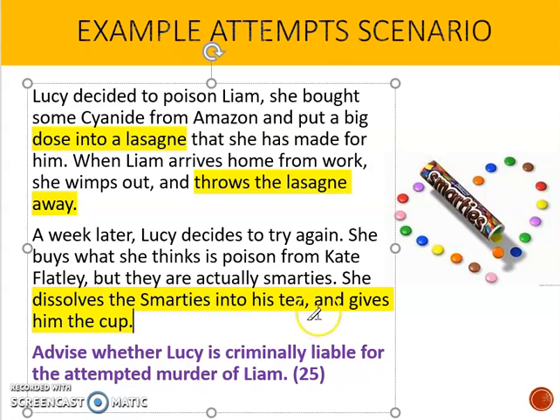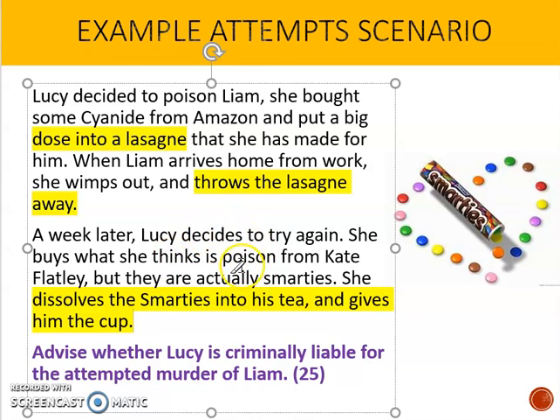Now, we're thinking, well, it's Smarties, it's never going to kill him. But remember, section 1(2) is going to apply, and you can be guilty of an attempt where you are attempting the impossible. As long as the person thinks that they're poisoning somebody, that will be enough for an attempt. Think about our mens rea here. We know that for attempted murder, she needs intention to kill, Y-brow.